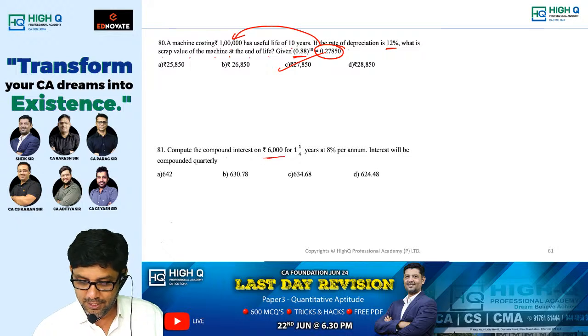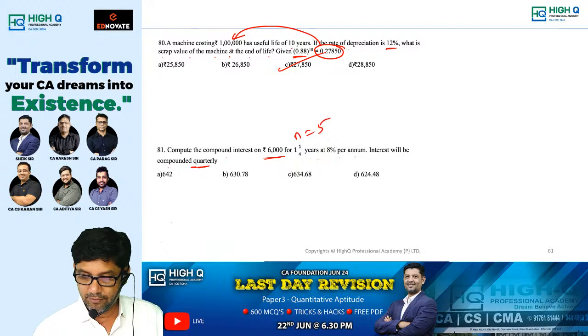Compute compound interest on 6,000 for 1.25 years at 8% per annum, compounded quarterly. So is n equal to 5?